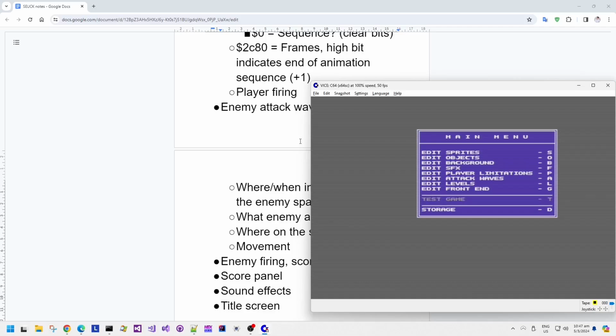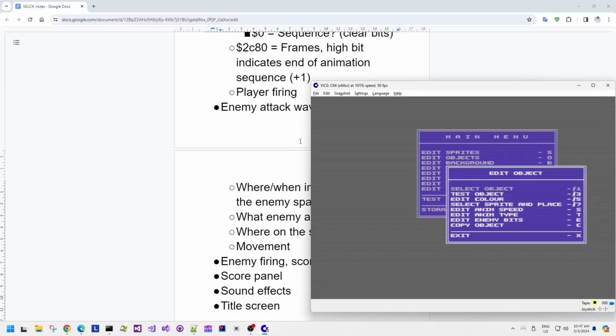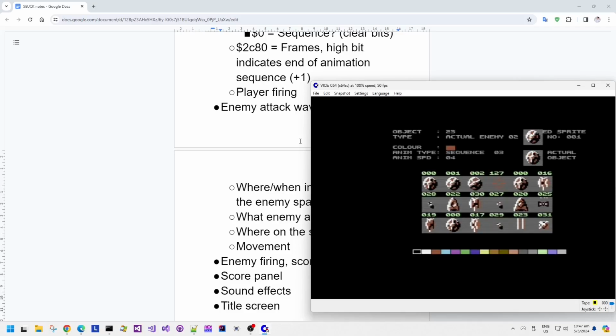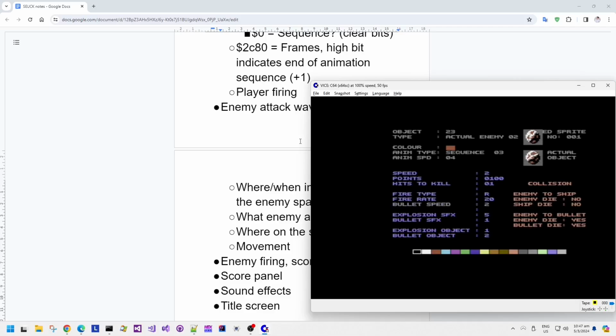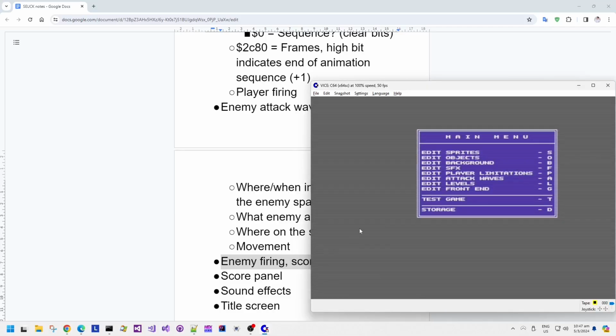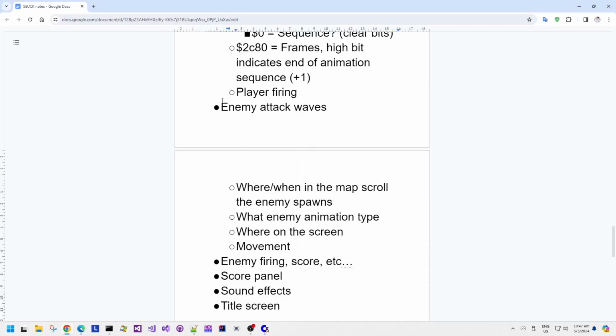Those are the animation enemy bits, which we haven't looked at yet, and they form part of the object definition. So if I have a look at the enemy and press E, or go and use the menu, there's all of this extra information which is customizable for every single enemy, but we haven't looked at that yet. We want to look at enemy attack waves today.